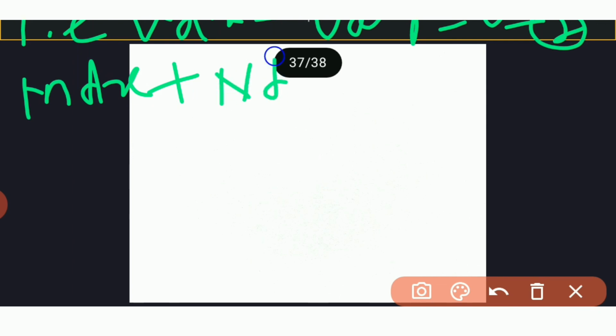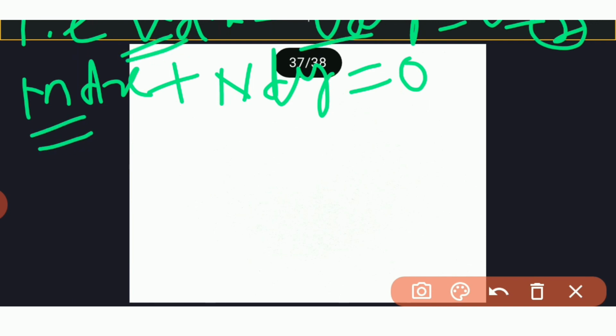Suppose this is number 1. This equation first is of the type M dx plus N dy is equal to 0, where this M is v and N is minus u.